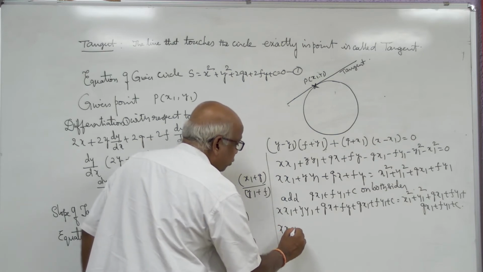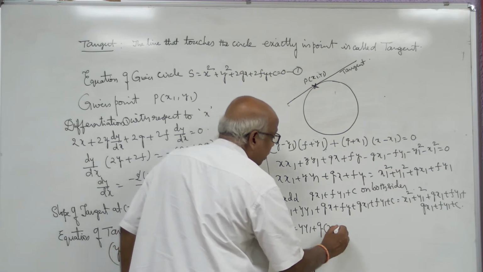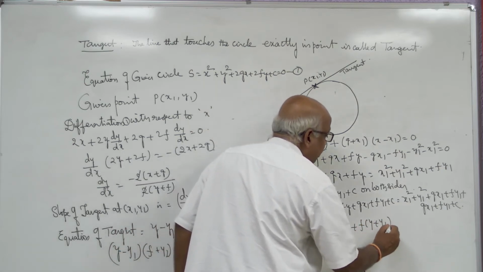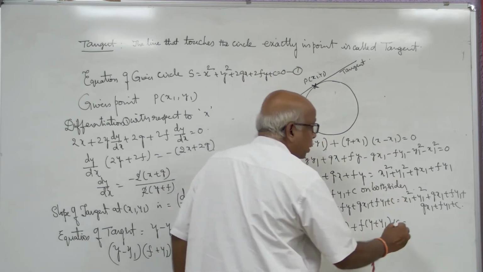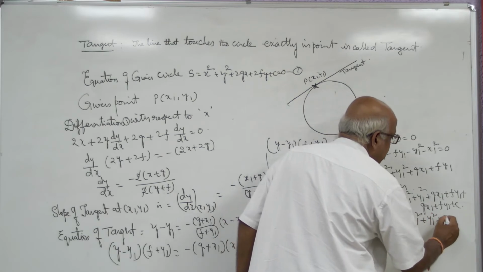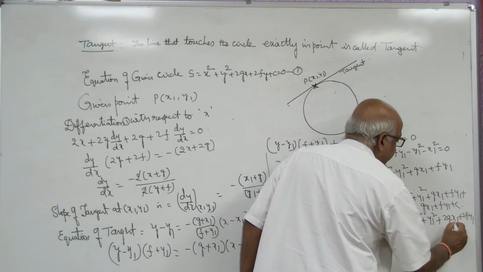That is, xx1 plus yy1 plus g(x + x1) plus f(y + y1) plus c equal to x1 square plus y1 square plus 2gx1 plus 2fy1 plus c.